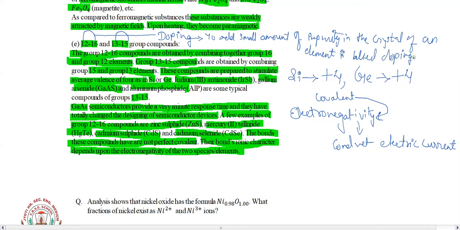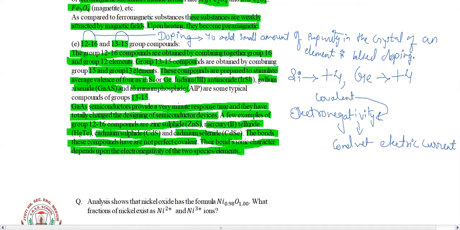Here you can see that in the 12th group element we are adding a 16th group element as impurity, and in the 13th group element we are adding a 15th group element as impurity. This type of process is known as doping.